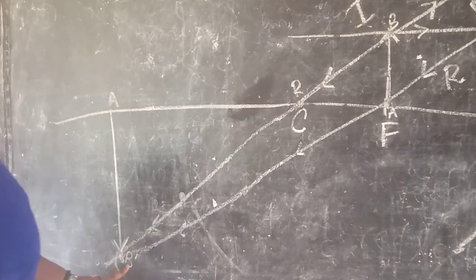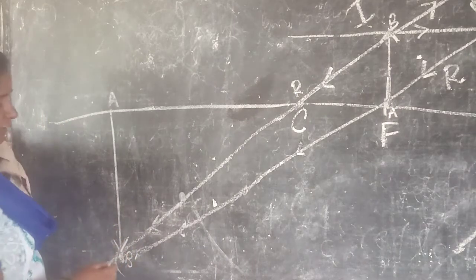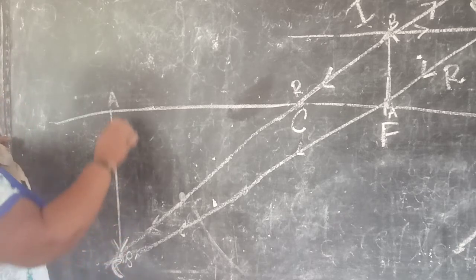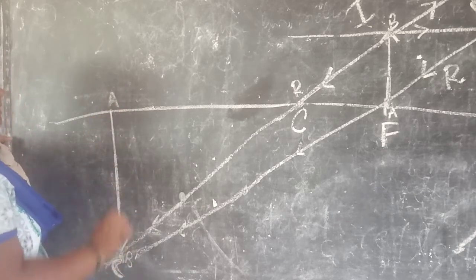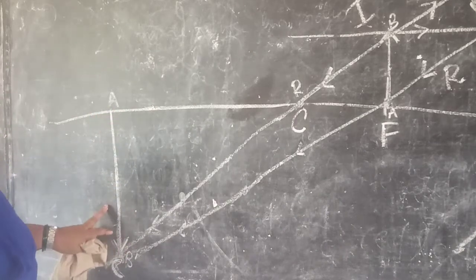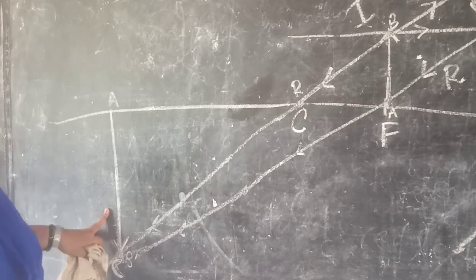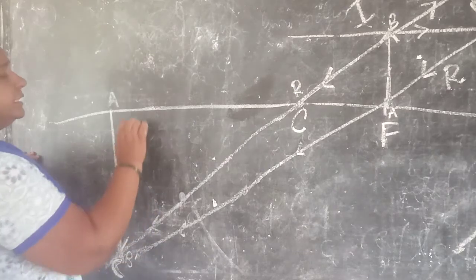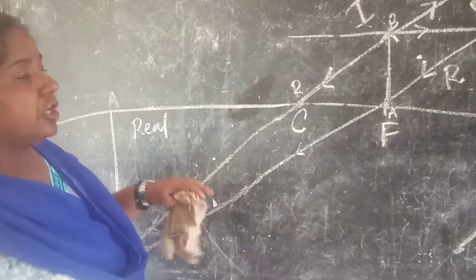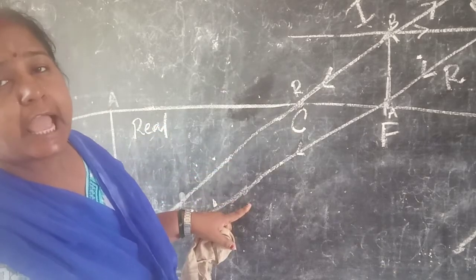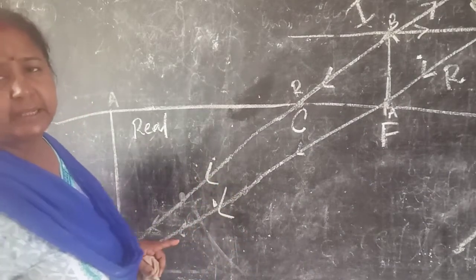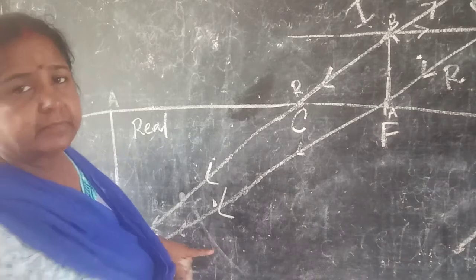And now at this point, suppose that is the point C. Now at point C, the image is formed. This is the enlarged image. What type of image is this? This is real. Why is it real? Because both are actual reflected rays. They are not extended.